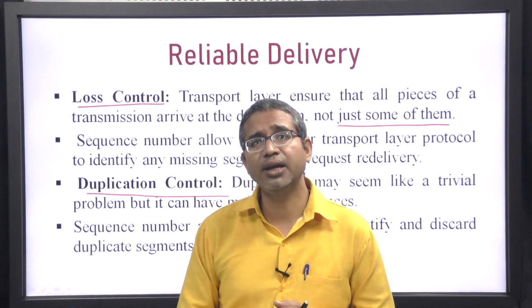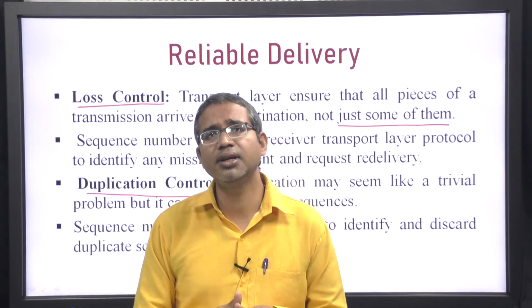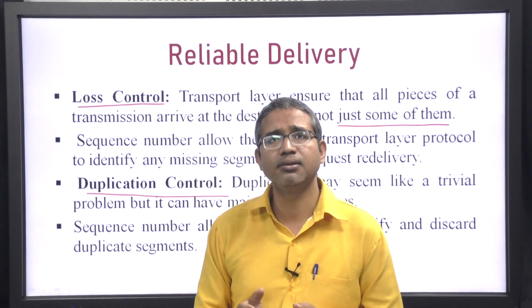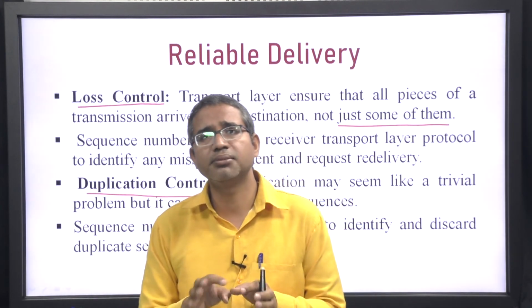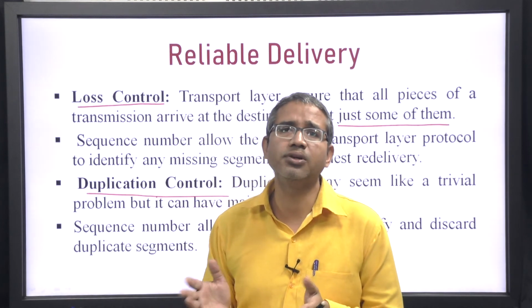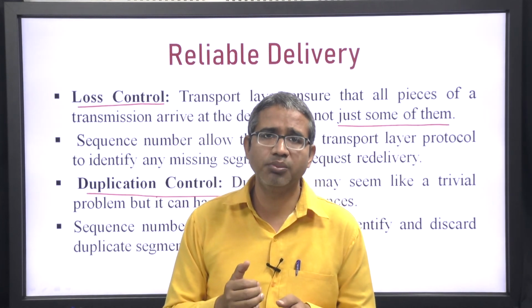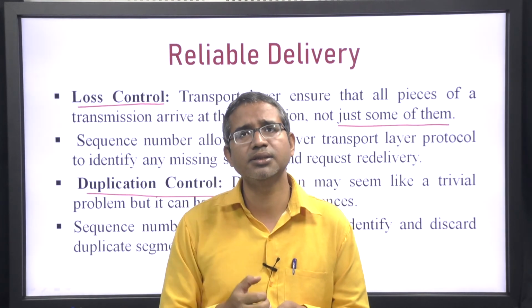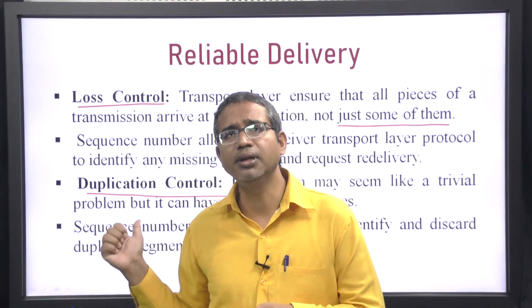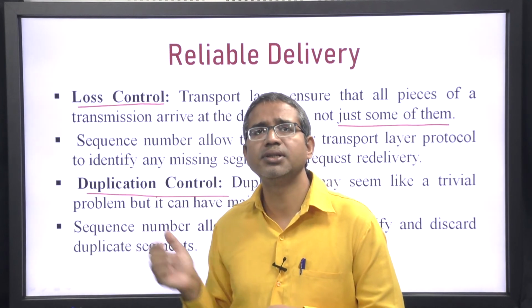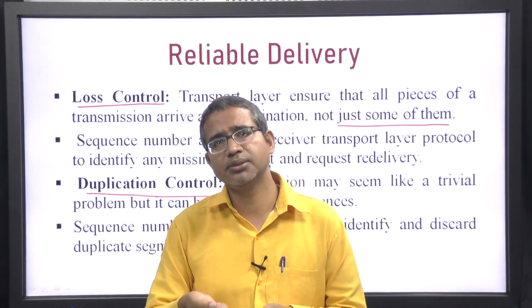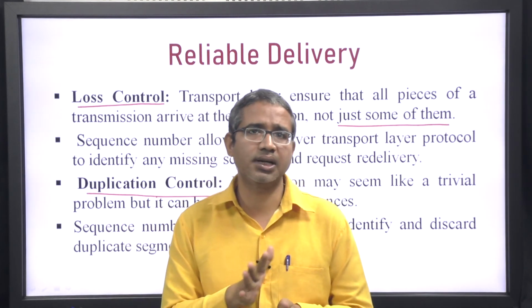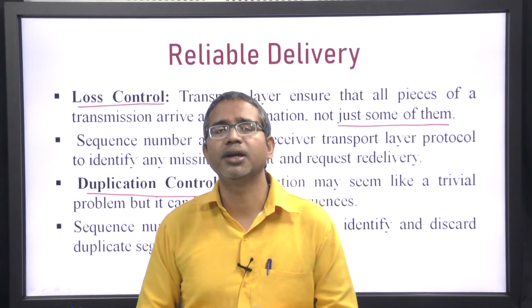The bank will consider it a new message, and again the transaction will happen, and 10,000 rupees will be cut. So, duplication control must be there, and that is being controlled by the sequence number. If a number has already occurred, then the receiver knows that this is a duplicate number.